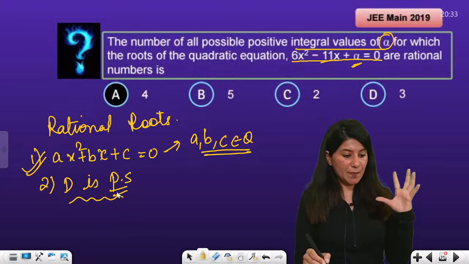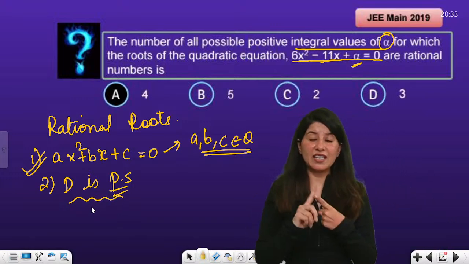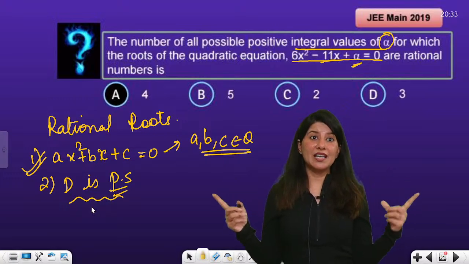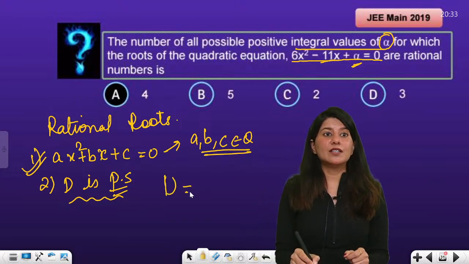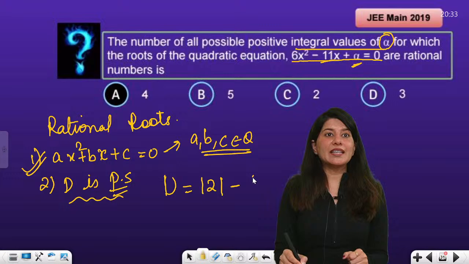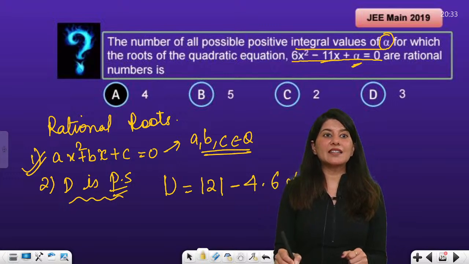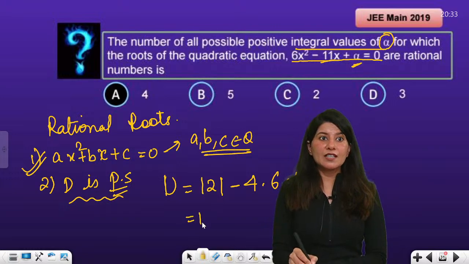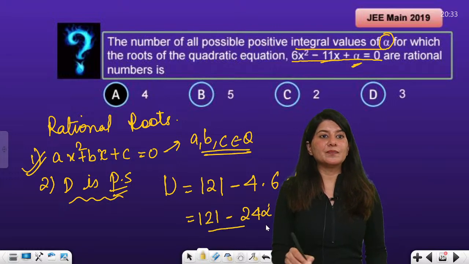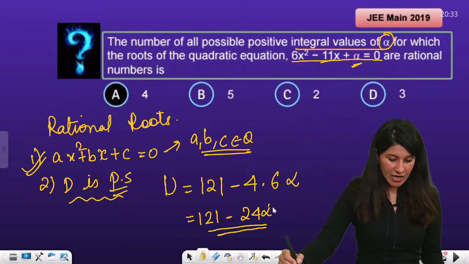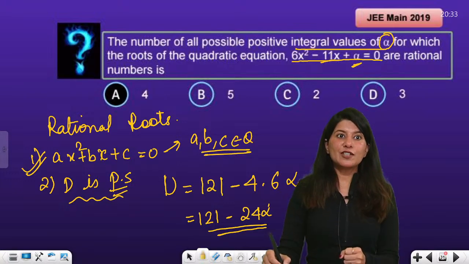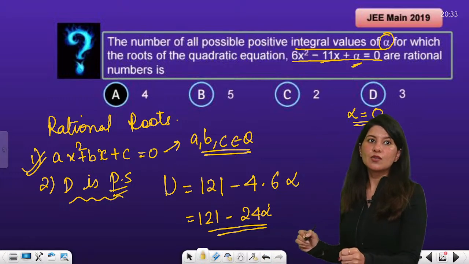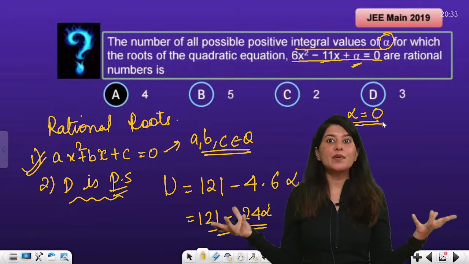Now the discriminant should be a perfect square. Okay, this is a very important condition. This is a concept actually. Condition of rational roots, please keep this in mind. Calculate the discriminant. The discriminant will be 121 minus 4 into 6 into alpha, and I want my discriminant to be a perfect square. So 121 minus 24 alpha. All right. What we can do is start putting in values and see where it goes. First of all, I can take alpha equals 0, because the moment I put alpha equals 0, my roots will become rational because 121 is a perfect square.